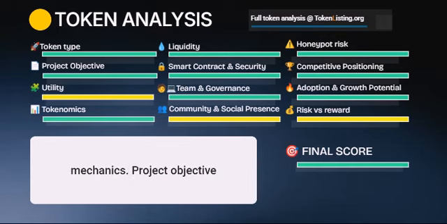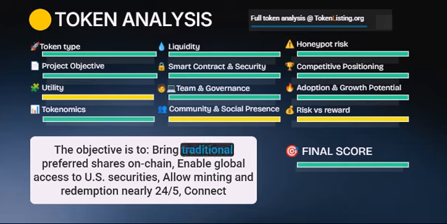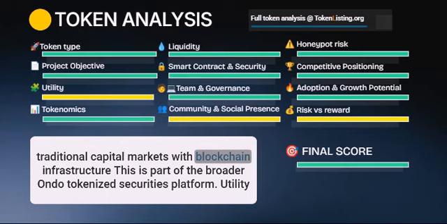Project objective. The objective is to bring traditional preferred shares on-chain, enable global access to U.S. securities, allow minting and redemption nearly 24/5, and connect traditional capital markets with blockchain infrastructure. This is part of the broader Ondo tokenized securities platform.